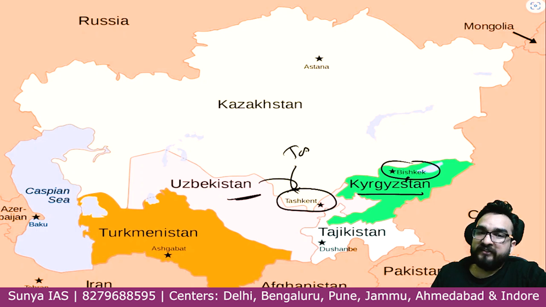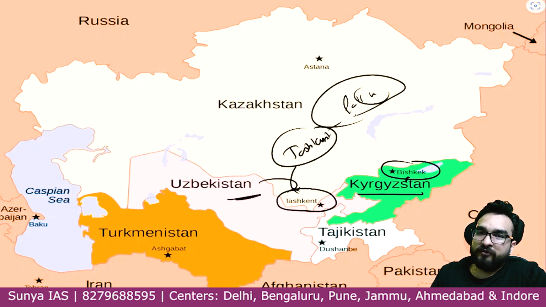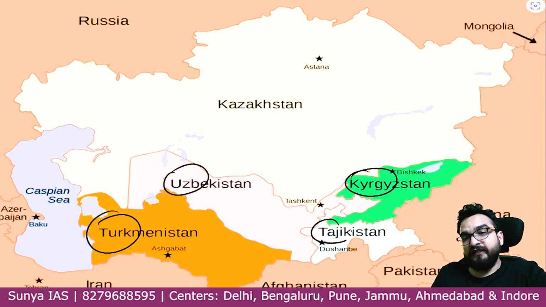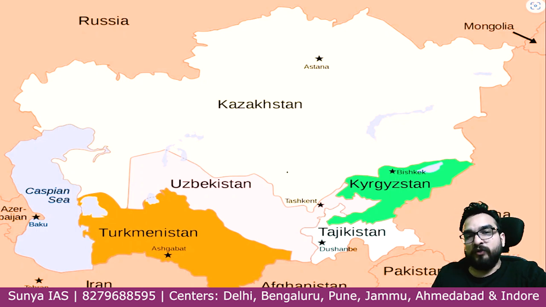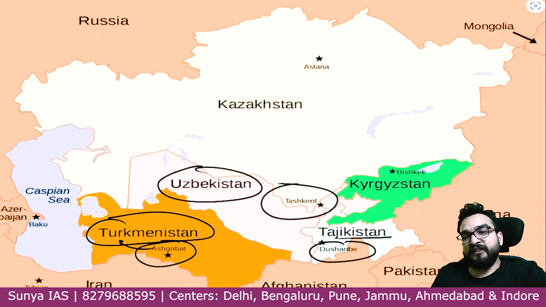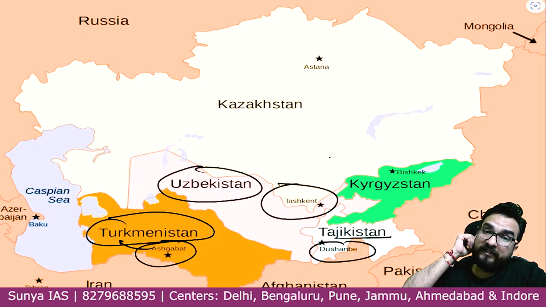And Tashkent Files, you have also seen the movie related to Lal Bahadur Shastri, the murder mystery of Lal Bahadur Shastri. Tashkent Files, remember it from Uzbekistan, guys. Uzbek and Turk is from this side. Kyrgyzstan and Tajikistan is in this side guys, right? Remember the way you want, but you understand that okay, these 2 countries are over here. Kyrgyzstan, Tajikistan. Dushanbe, Ashgabat is Turkmenistan. Uzbekistan is Tashkent, right? Nur Sultan you will be remembering guys, very easy.